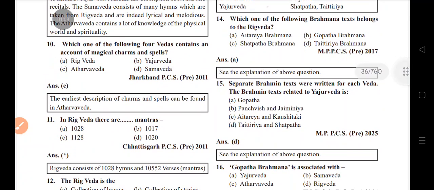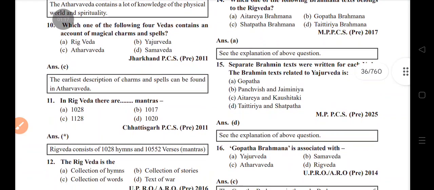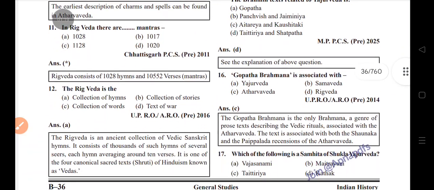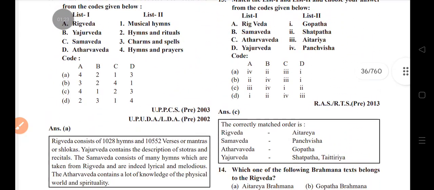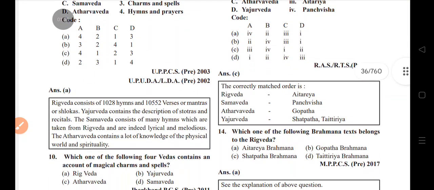In the Rigveda there are 1028 hymns and 10,552 verses, or mantras. The Rig Veda is the collection of hymns. Brahmana texts: Rig Veda, Aitareya; Sama Veda, Panchavimsha; Atharva Veda, Gopatha; Yajur Veda, Shatapatha and Taittiriya.